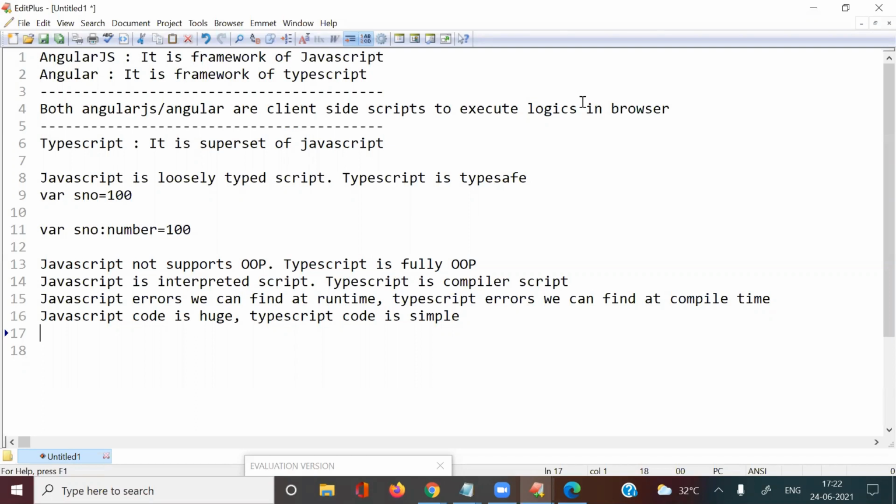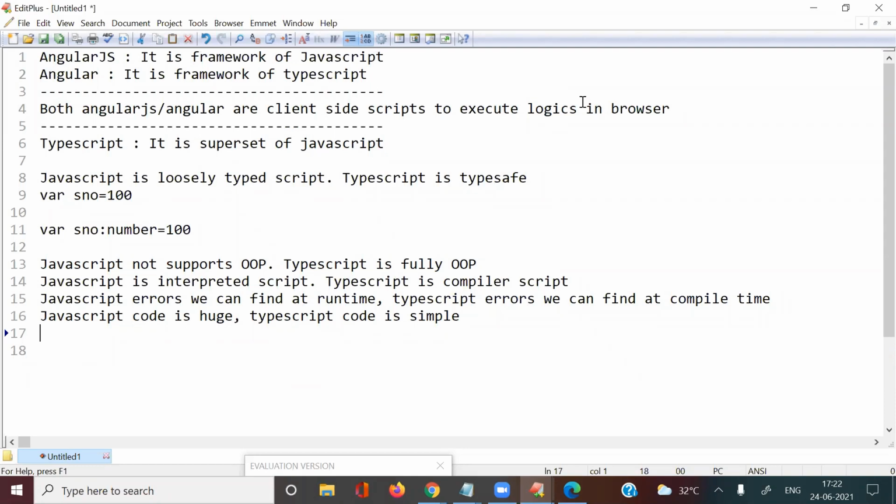See, JavaScript is browser dependent. That is in old days, not in current situation. Now JavaScript is supporting any type of browser. Is it clear? Browser dependent means it is executing only in the browser, but it supports any type of browser.